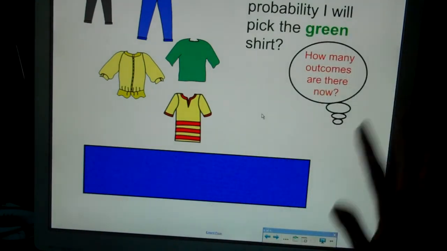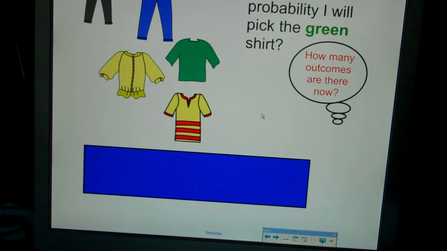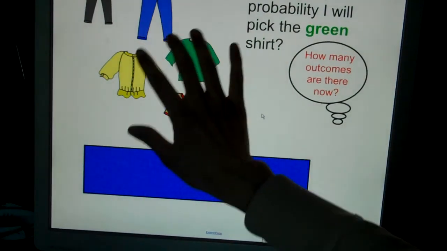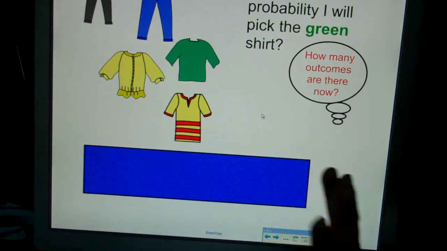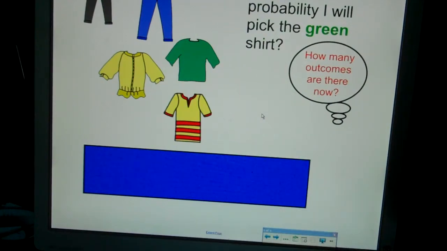All right, so now let's go back to, what is the probability I will pick the green shirt? Now, I want you to pause for a minute because I kind of changed gears on you again. I'm not looking for combinations. I'm not making an outfit. I'm not doing any of that. I just want to know, of these clothes that are laying on my bedroom floor, what is the probability I'm going to pick up the green shirt?